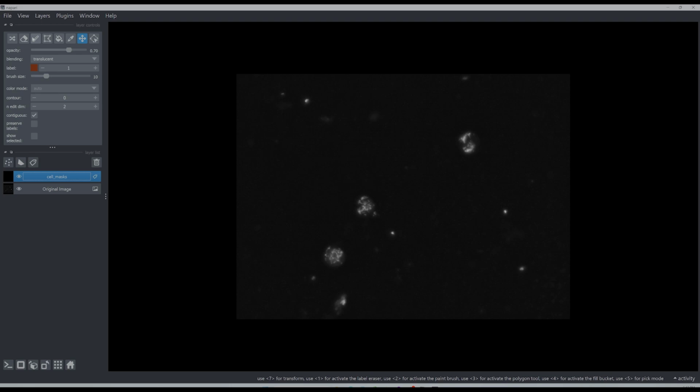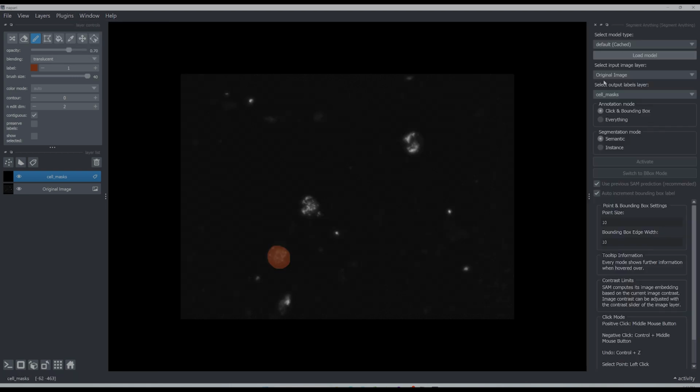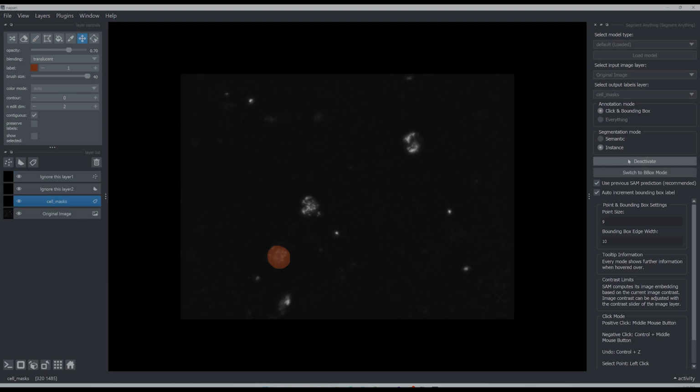And if I pick the pen, I can go ahead and draw the mask on top of where my cell is. Okay, so that's my cell, for example. But I can also utilize the segment anything model with this and load in an AI model to help me segment. So I have already activated my model.